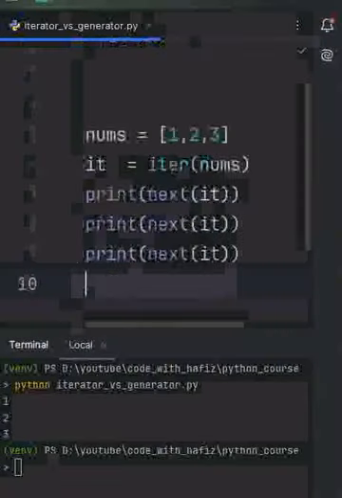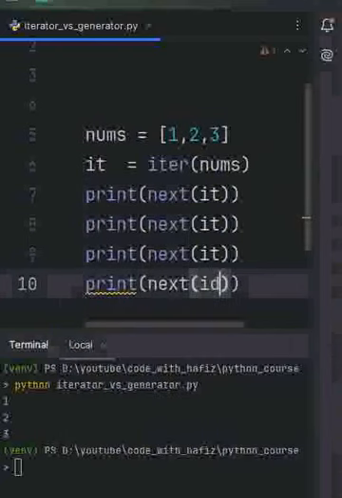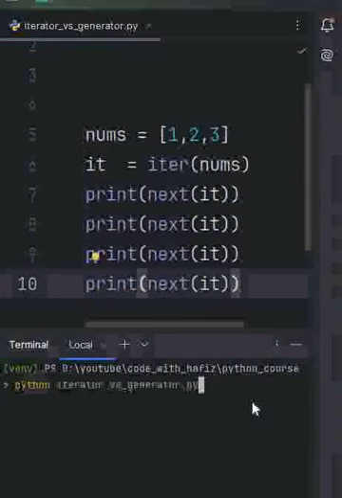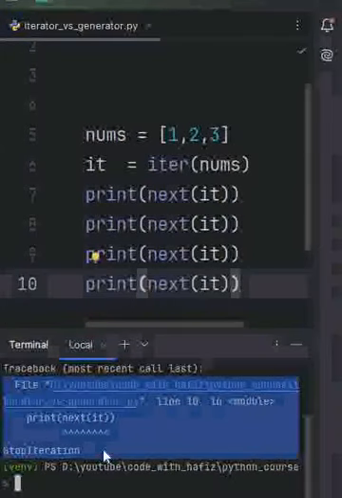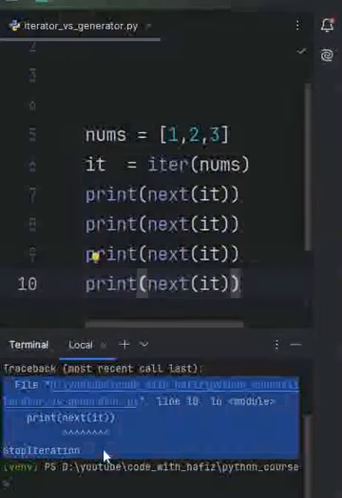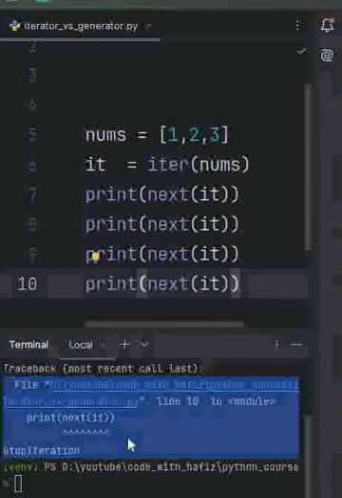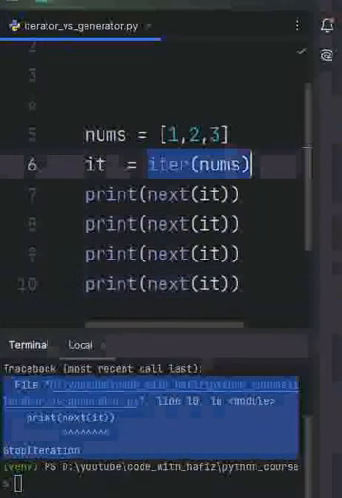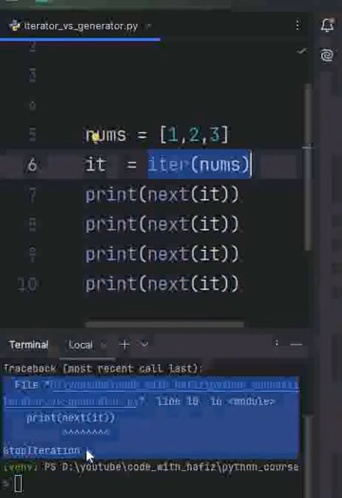So if I print next it once more, save my code, clear my terminal, run my code, as you see, I am getting an error, and this error is expected. Whenever the values end, this error will happen. Why do we get StopIteration? Because an iterator has limited values. Once all values are used, nothing is left to return, so Python raises StopIteration.